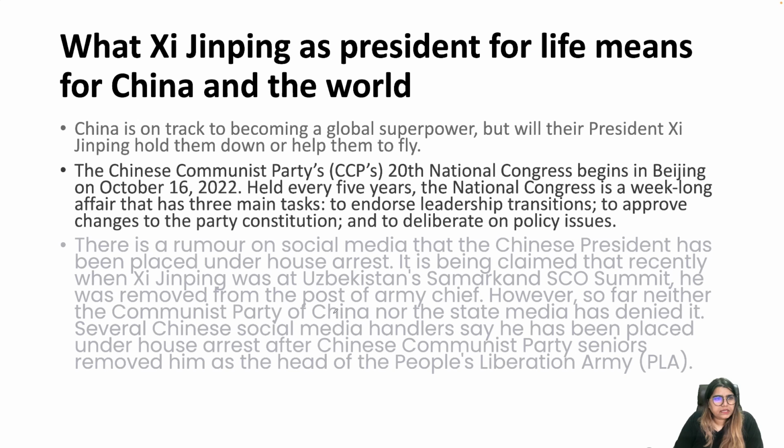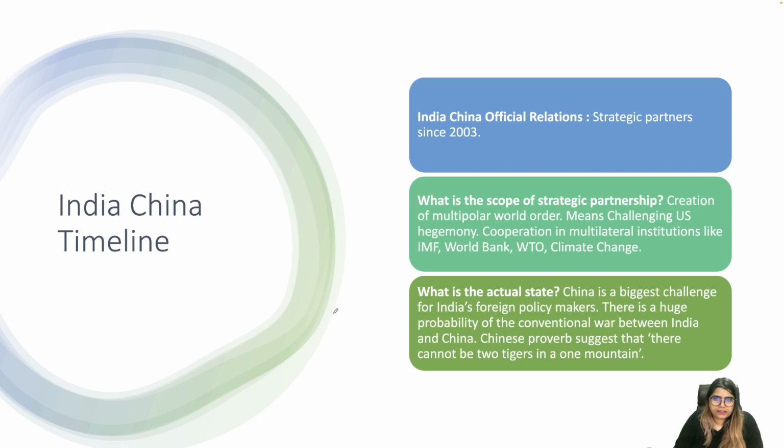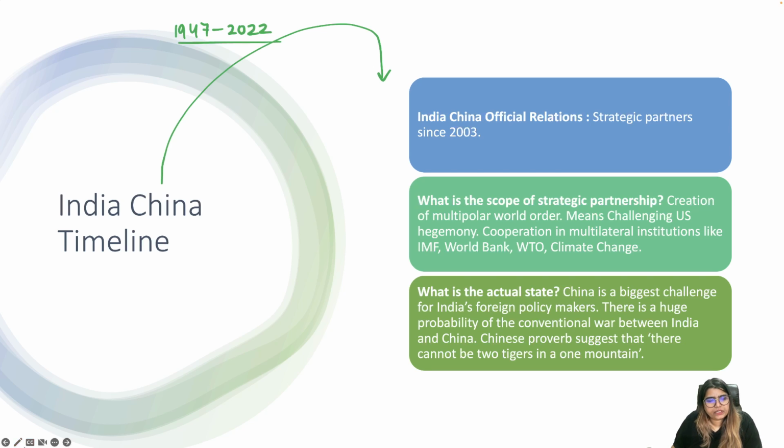Now, let's talk about the India-China timeline. In the coming series of these lessons, we'll be talking about what is happening in China right now, what you can expect in the near future, and in which direction the relation can progress. But for us, we need to understand the timeline. When I say timeline from 1947 till 2022, whatever developments have happened, we are going to focus on that.